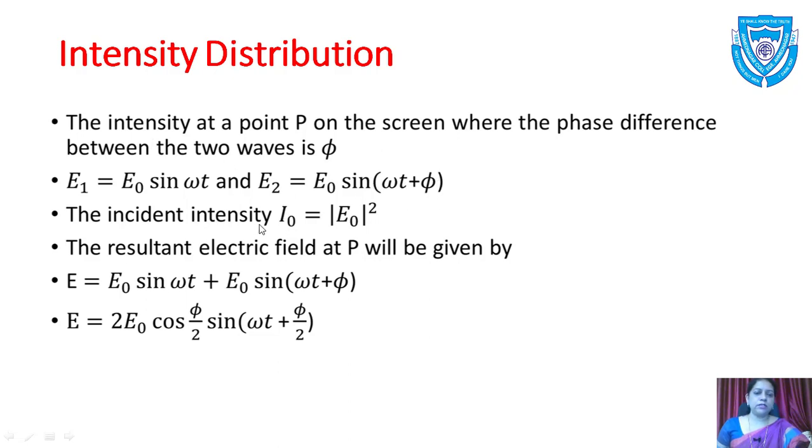The incident intensity I0 is equal to E0 square, where E0 is the amplitude, and we know that intensity is proportional to amplitude square. The resultant electric field at P will be given by E equal to E0 sine omega t plus E0 sine (omega t plus phi).